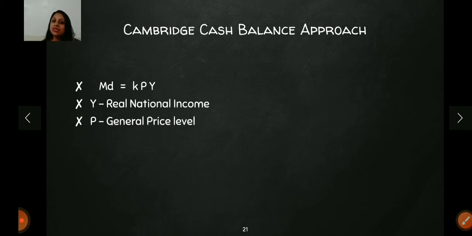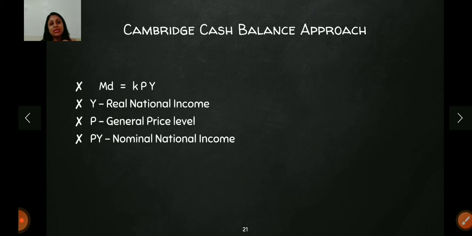P is the general price level that is going on in the economy. So what does PY become? PY becomes the nominal national income. So he said, suppose my income is 100 rupees. So I will demand the money according to those 100 rupees. Even if the prices are going up and high, that doesn't matter. I will take care of my nominal income.